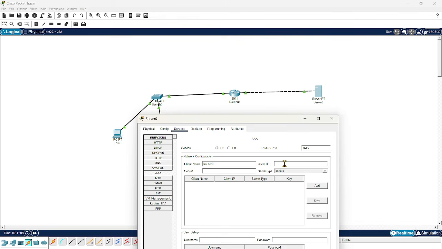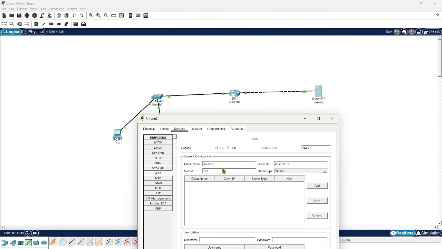Client IP, what is the client IP here? In this case, it is the WAN interface IP, which is 20.20.20.1, and the secret key, whatever secret key we are using, like 123. So we have set the secret key 123, and here the server type should be RADIUS. Okay, now we are using RADIUS, right? So it will use RADIUS, and you have to configure a client in.